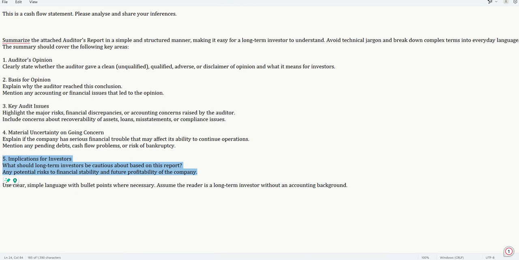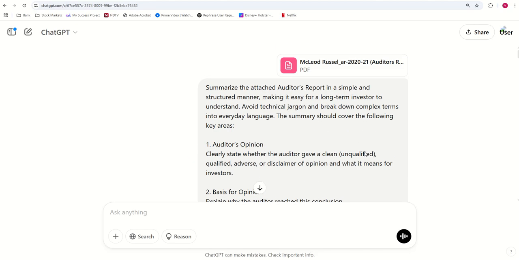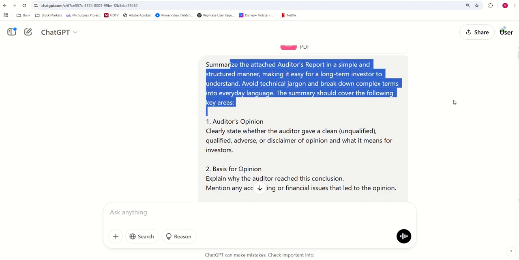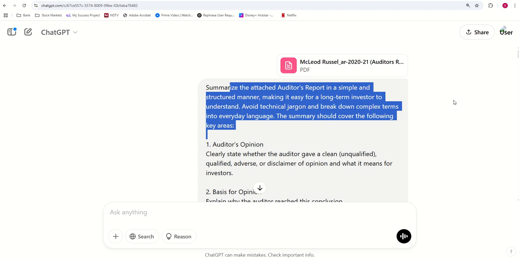For this prompt, I have taken two widely extreme examples. One where the auditor has given a negative opinion, another where the auditor has given a positive opinion. I have taken these extremes to explain how the model behaves. Maybe they are handpicked cases, no doubt, but such a comparison is essential in this kind of academic video where we are trying to show the differences. When you run the same prompt on your company, you will be able to get proper, specific inferences.